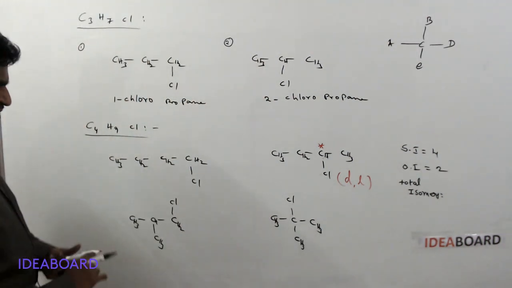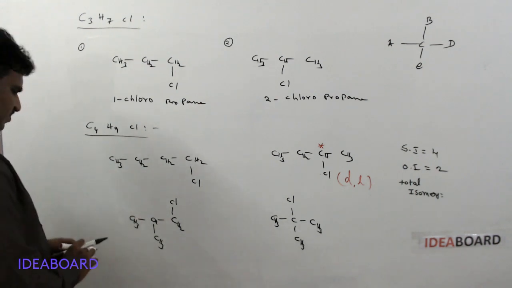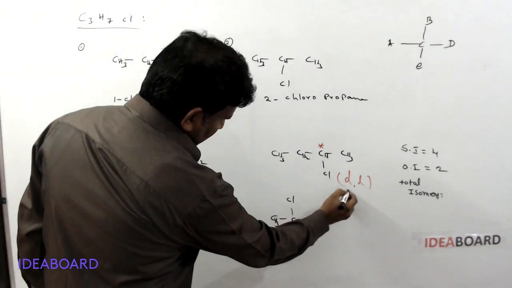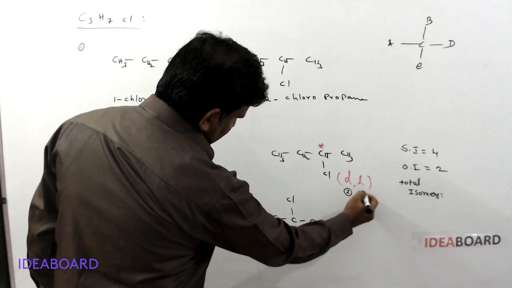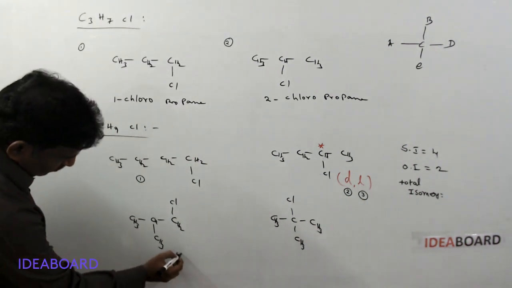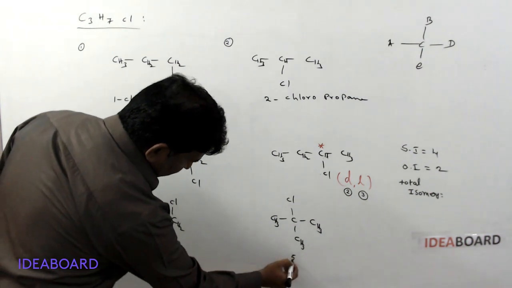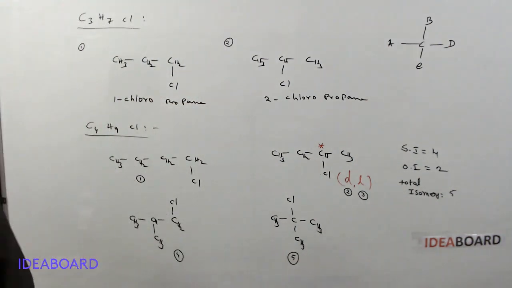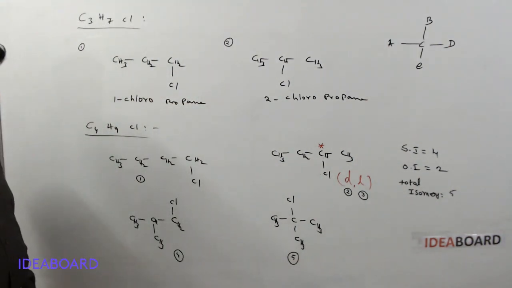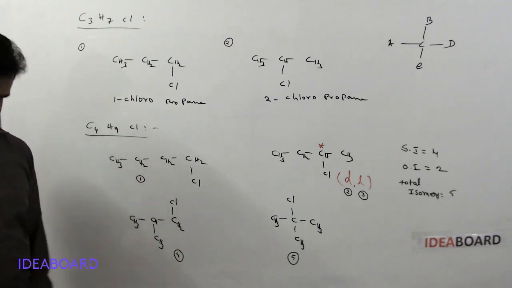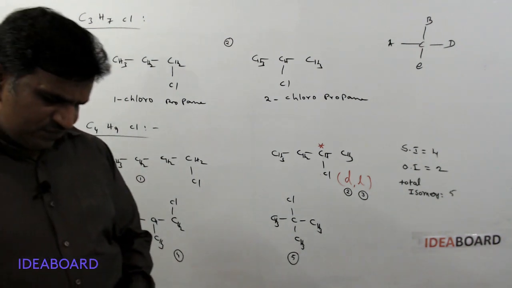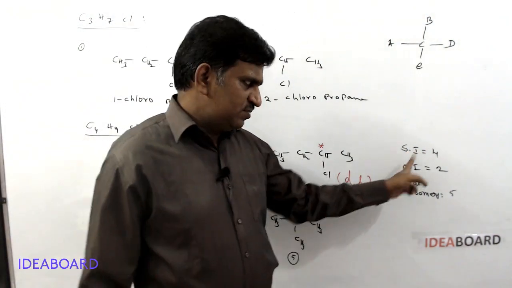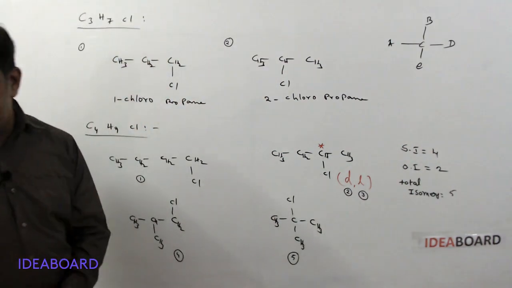No. Please remember, this is 1. Okay. I am writing this as 1 and this as 2 and this as 3 and this as 4 and this as 5. Total isomers possible are 5 only, not 6. Please remember it. Okay, that is for C4H9Cl. C4H9Cl is having 4 structural isomers, 2 optical isomers, and total isomers number 5.